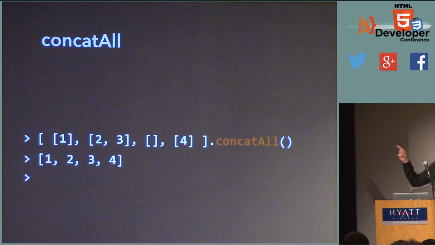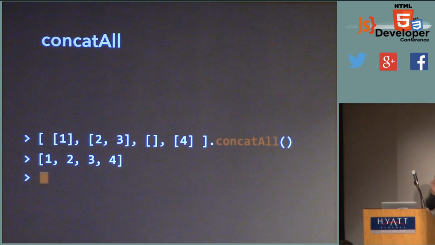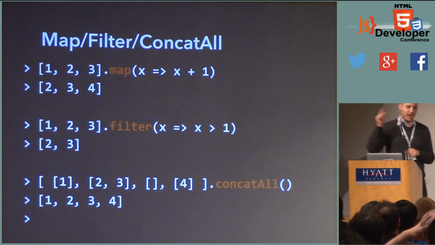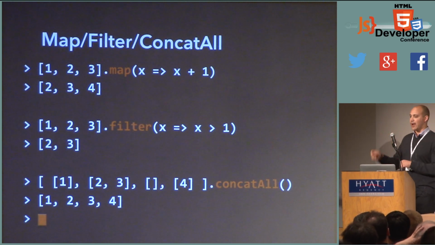Now, I want you to notice something. When flattening a multi-dimensional collection, if one of those collections is empty, it just disappears. That's going to be important later, so just take a note of that. So quick review: map, filter, concat_all. Everybody got this? Pretty straightforward, right?